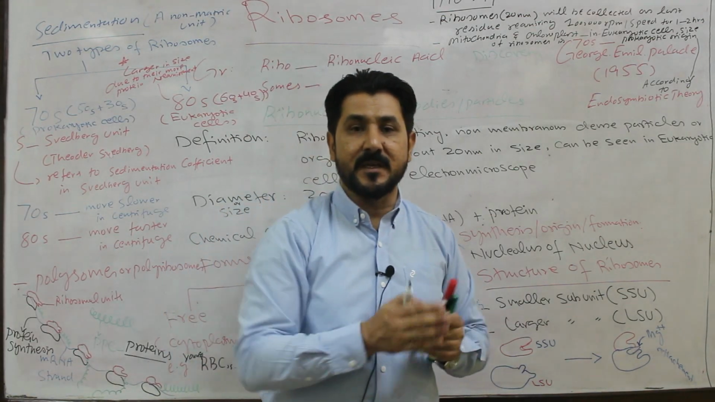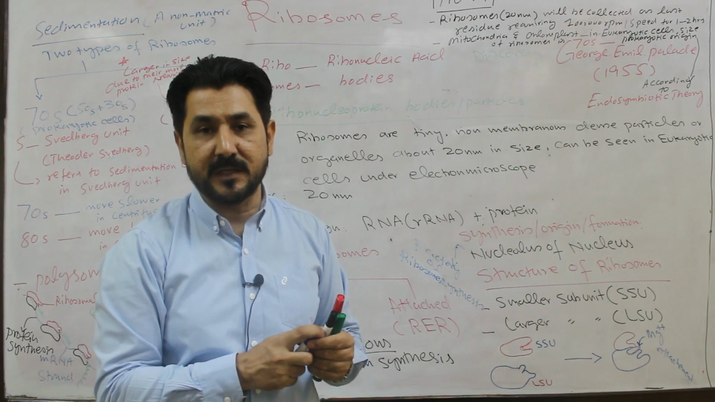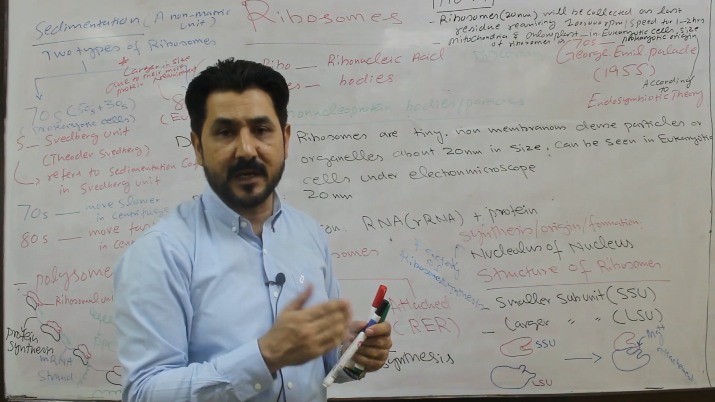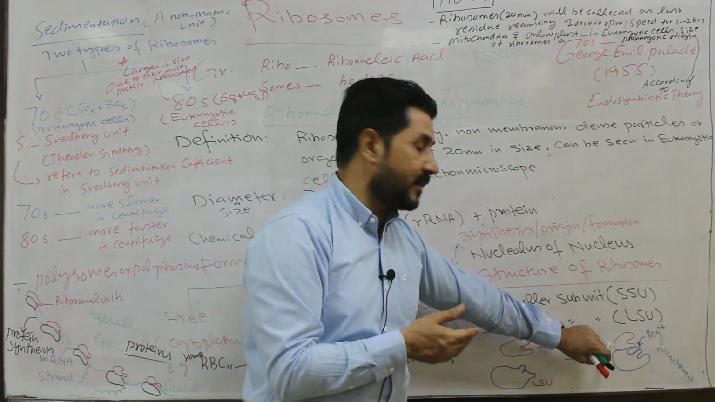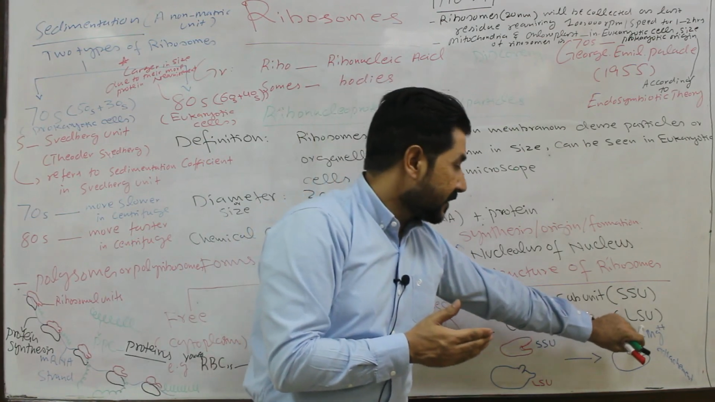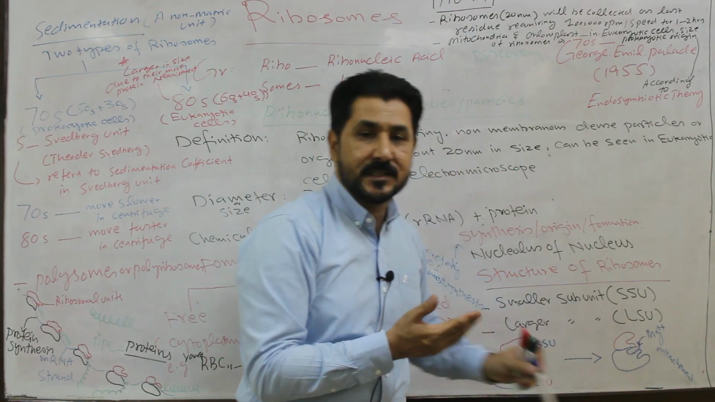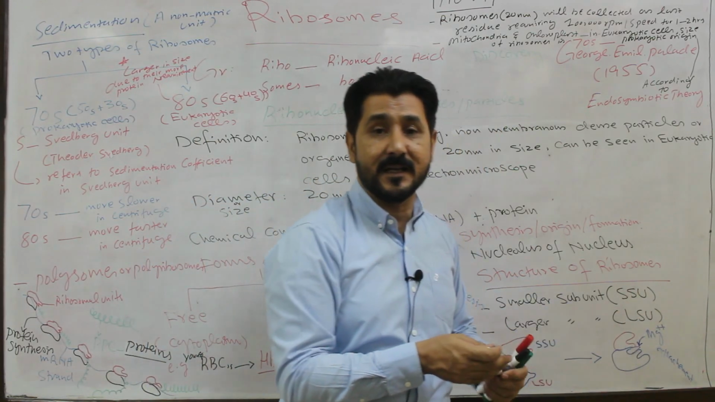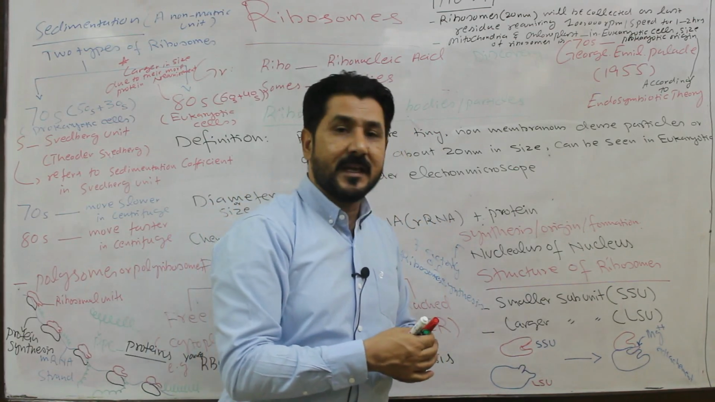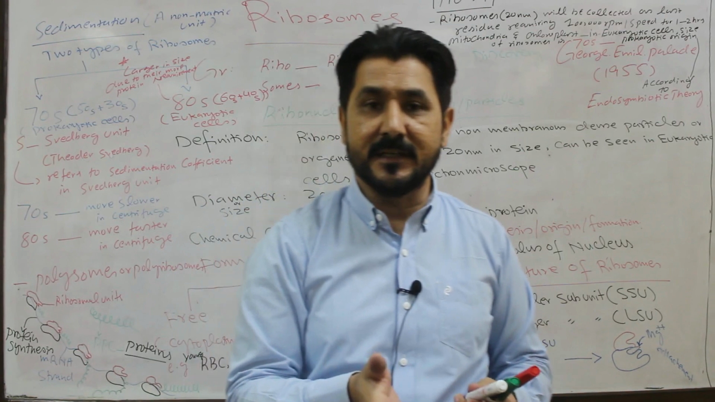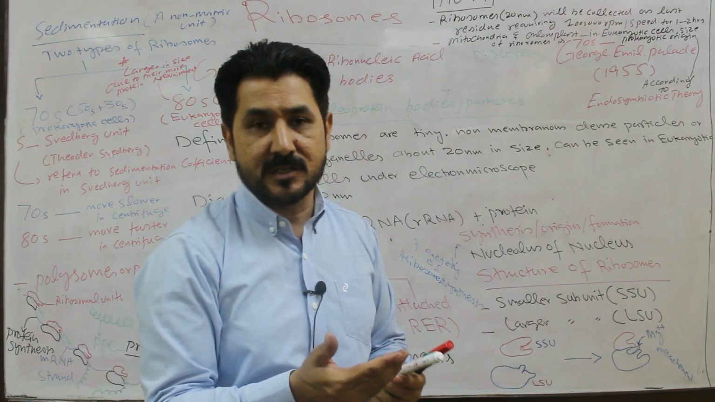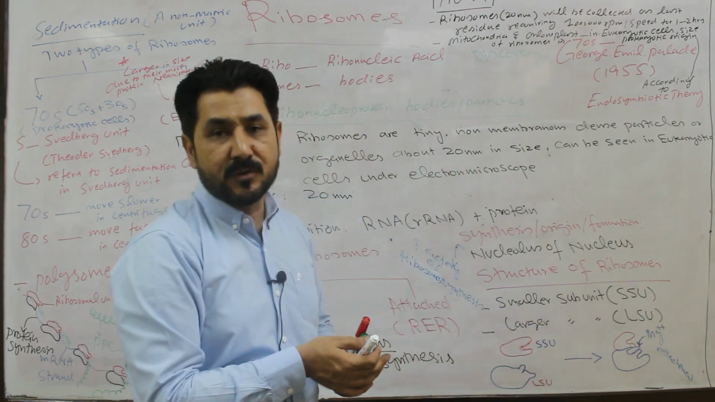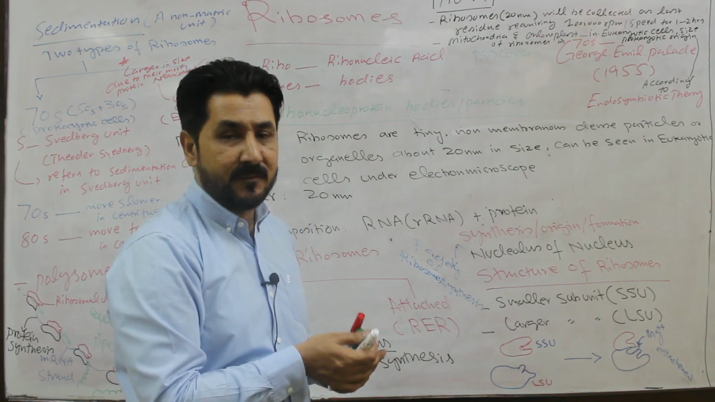The attachment may be strong or weak because it depends upon the relative concentration of the magnesium ion. If magnesium ion is higher in concentration, the attachment will be stronger, and if it is lower in concentration, the attachment will be weak. Why only the magnesium ion? Why not the other ions? Because magnesium ion is the most abundant ion. It has a smaller radius and more charge. That is why magnesium is responsible for the attachment of the two subunits of the ribosome for the formation of the ribosomal body.